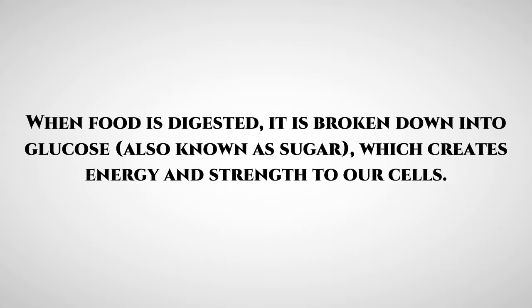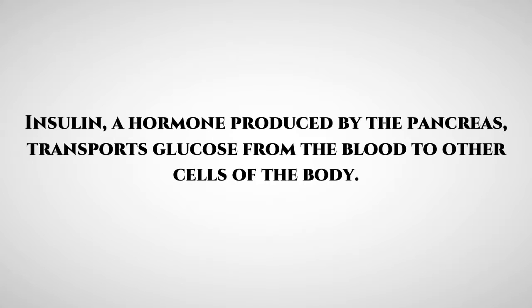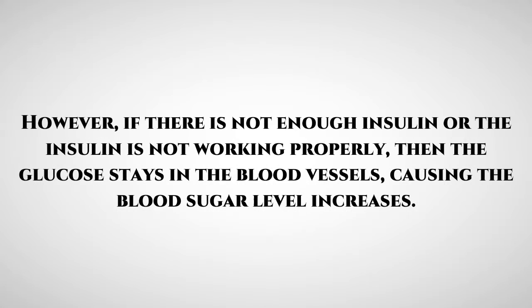When food is digested, it is broken down into glucose, also known as sugar, which creates energy and strength to our cells. Insulin, a hormone produced by the pancreas, transports glucose from the blood to other cells of the body. However, if there is not enough insulin or the insulin is not working properly, then the glucose stays in the blood vessels, causing the blood sugar level to increase.